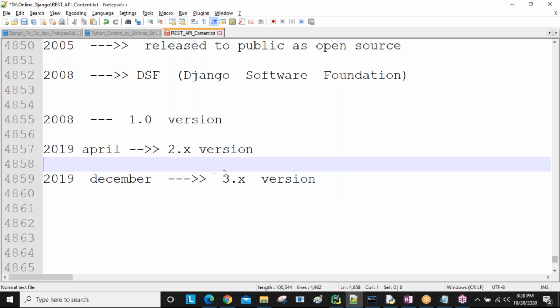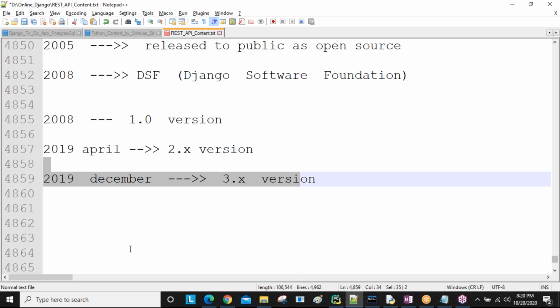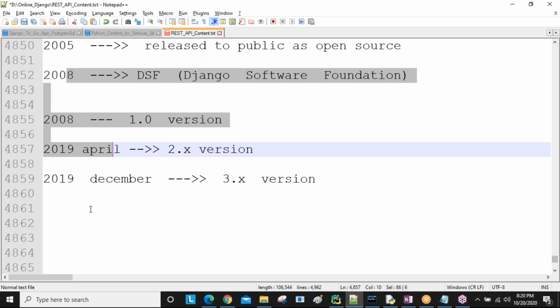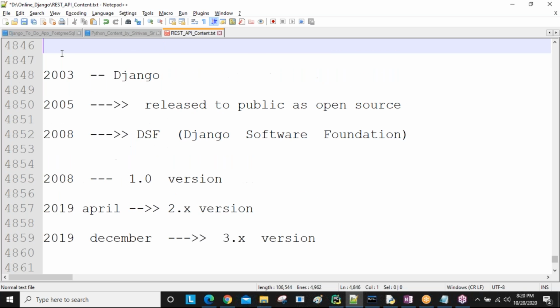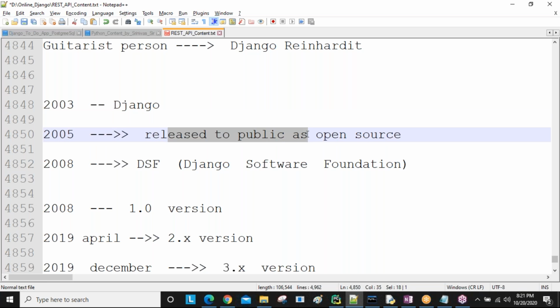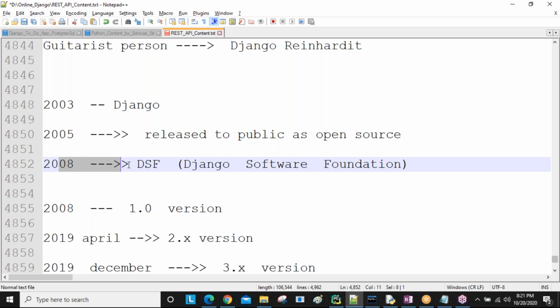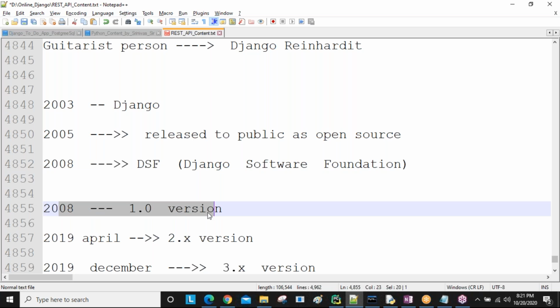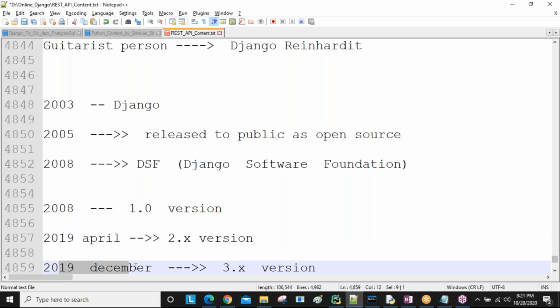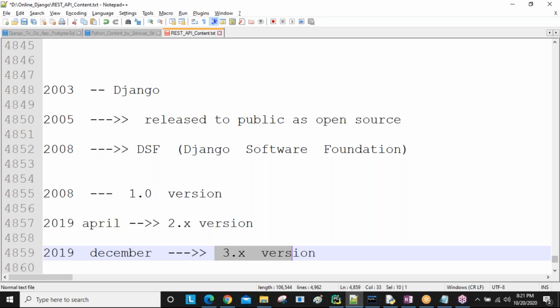How we download a particular version and how we install it, I will take care of in the next session. I'm just giving an overview, sir. So it started in 2003 in the Lawrence Journal organization as an internal project. In 2005 they released it to the public as open source. In 2008 they started one organization and released the 1.0 version. In early 2019, 2.x versions were released, and later in 2019, 3.x. So this is the history of the Django framework, sir.